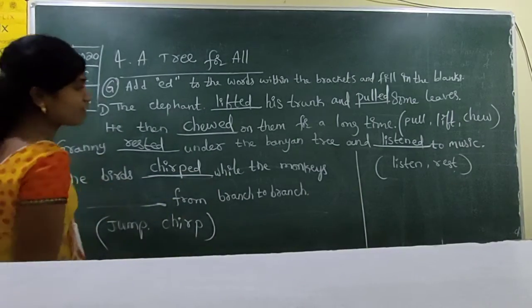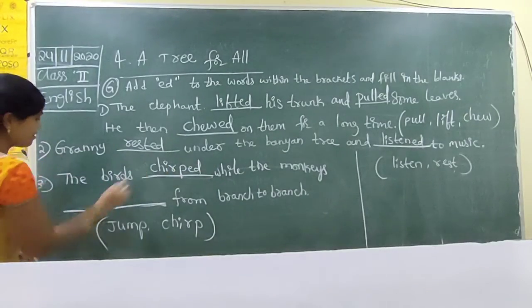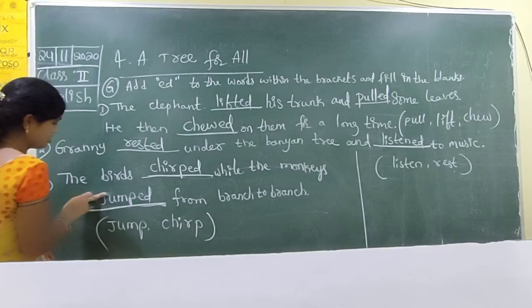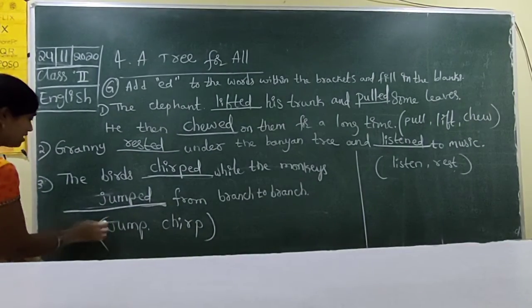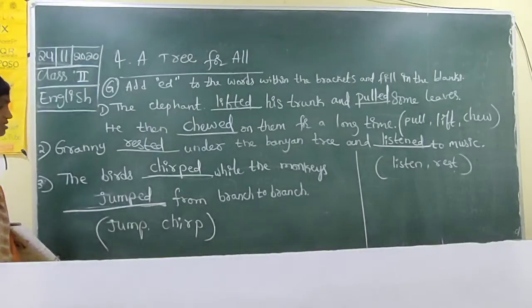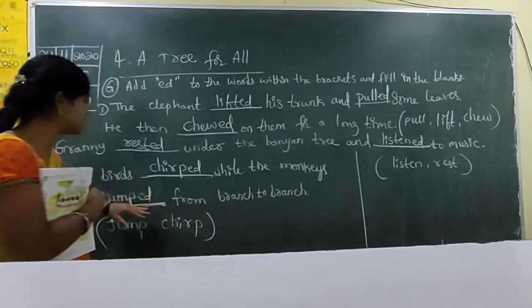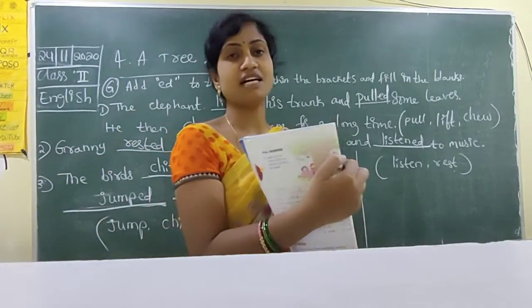Here chirped while the monkeys jumped. Here the monkeys have jumped. Jumped, with a capital letter, not a small letter. The birds chirped while the monkeys jumped from branch to branch. Here the birds are chirping and the monkeys are jumping.